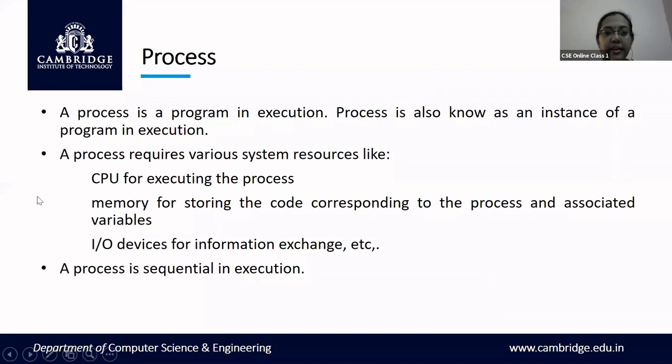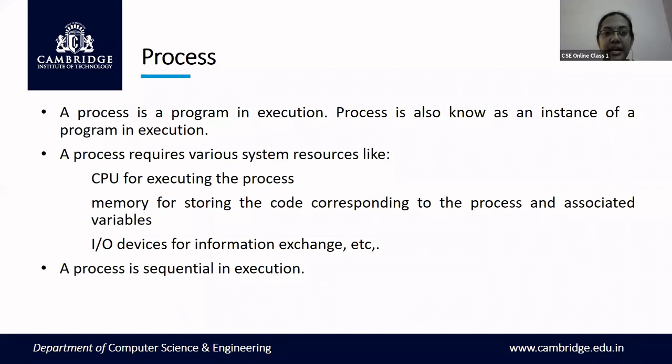The third point that you have to remember about a process is how exactly the execution of the instructions takes place within a process. A process is nothing but a program. What does a program have? A program has a set of instructions. Usually, the process execution is sequential in order, that is, one after another. The code gets executed one after another in a sequential fashion. So this is the basics of a process. A process is a program in execution. A process is also known as a job or a task.